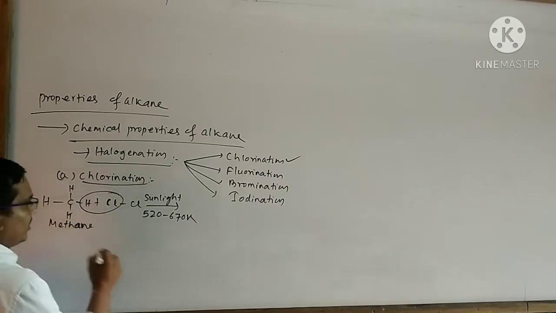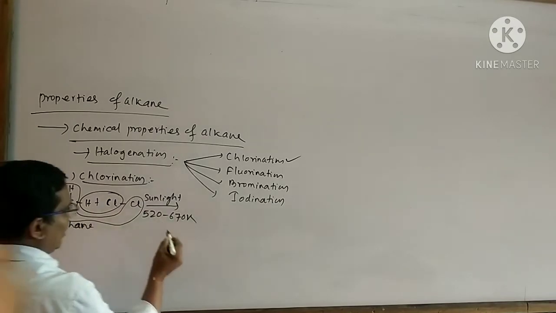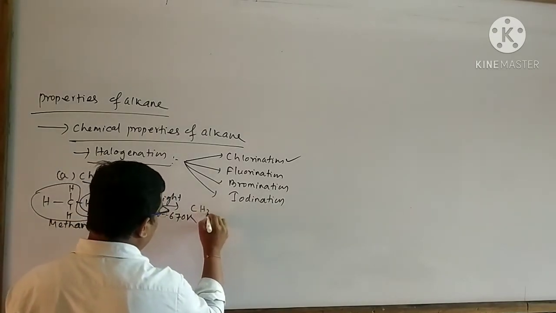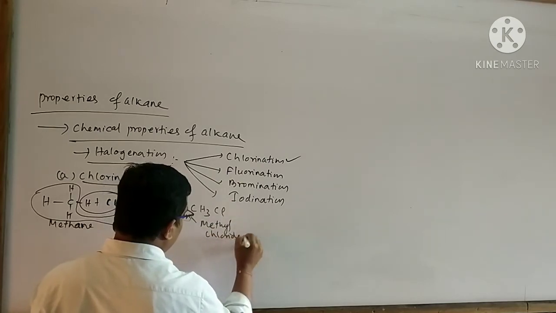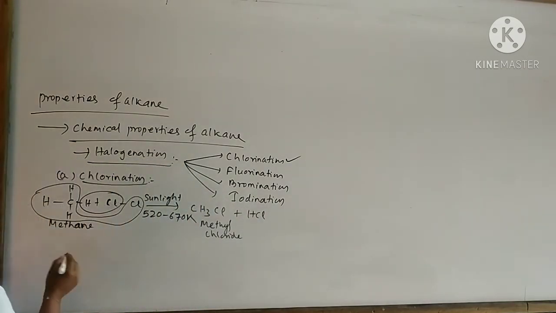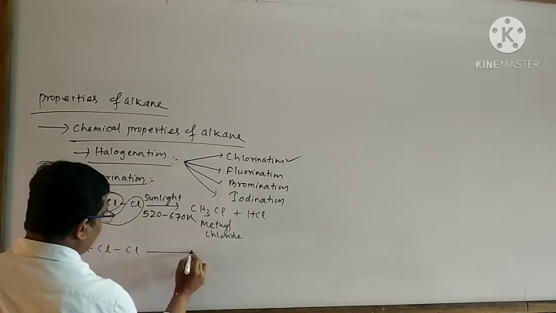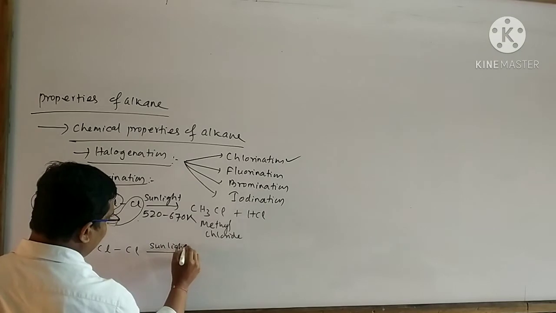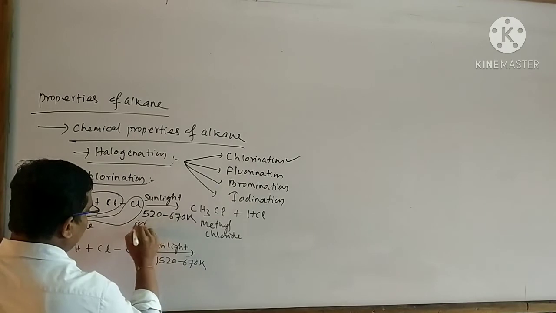An HCl molecule is removed and the remaining part will form the alkyl halide. I can write the product like this. This is also said to be methyl chloride. The HCl byproduct is formed. Similarly, when methyl chloride is again subjected to reaction with another chlorine molecule in the presence of sunlight or temperature 520 to 670 Kelvin, then what will happen?